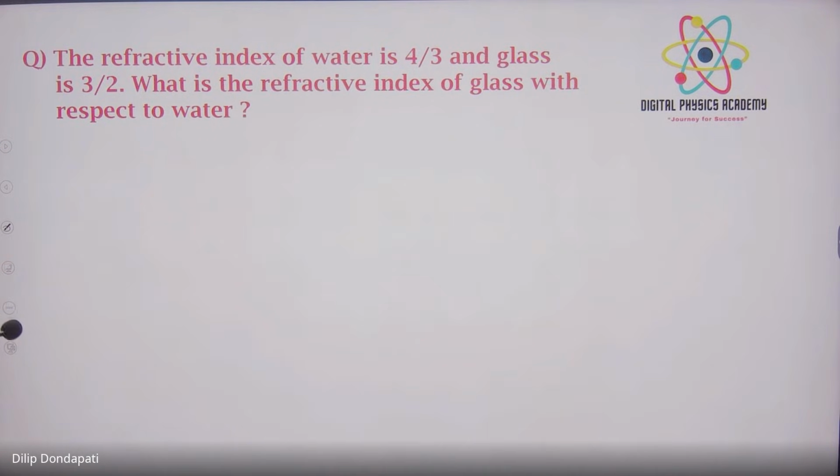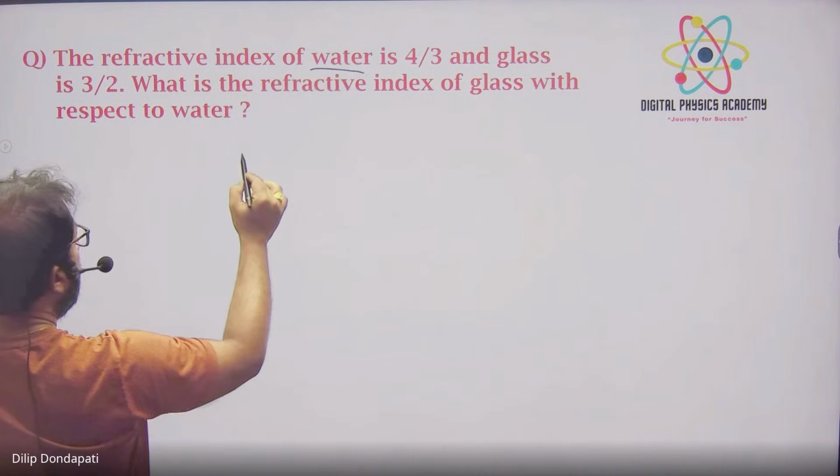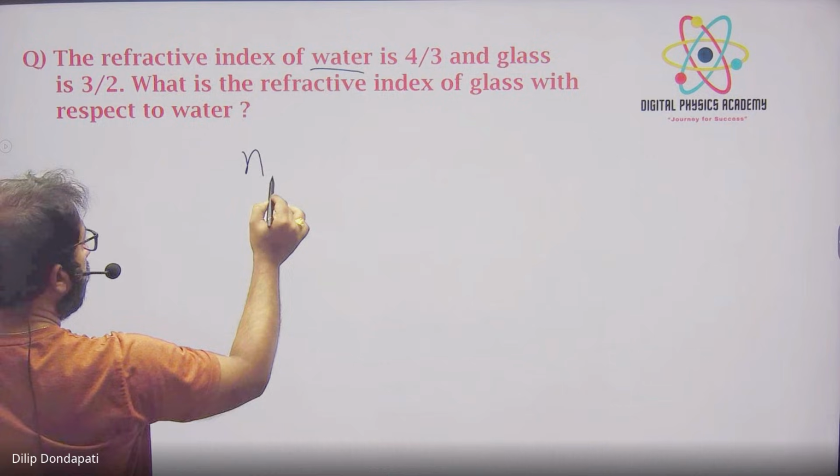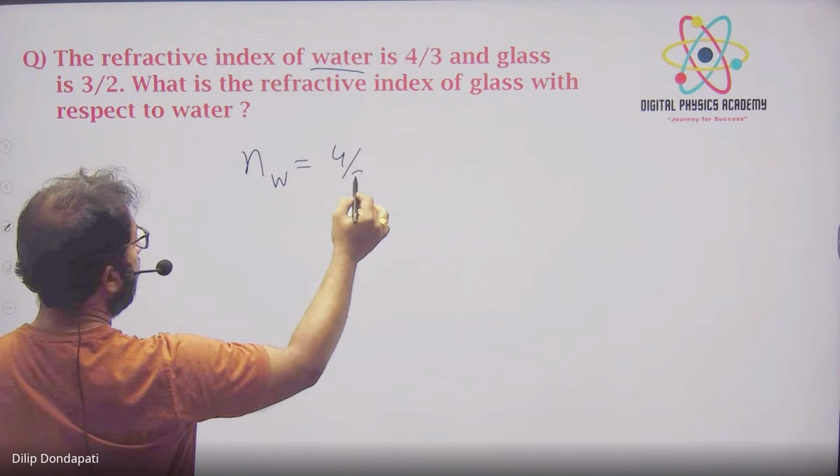The refractive index of water is 4/3 is given, and the refractive index of glass 3/2 is given. What is the refractive index of glass with respect to water, I want? So always try to write the refractive index of water they have given, right? So we represent it as refractive index of water, W is equal to 4/3.